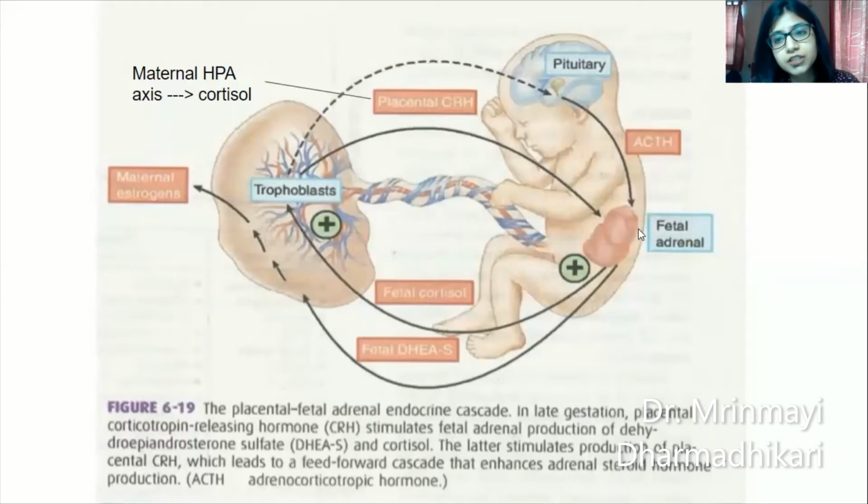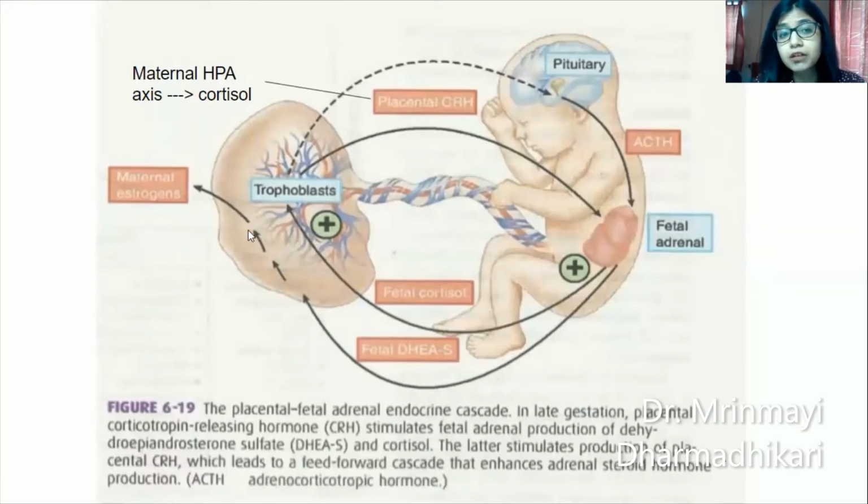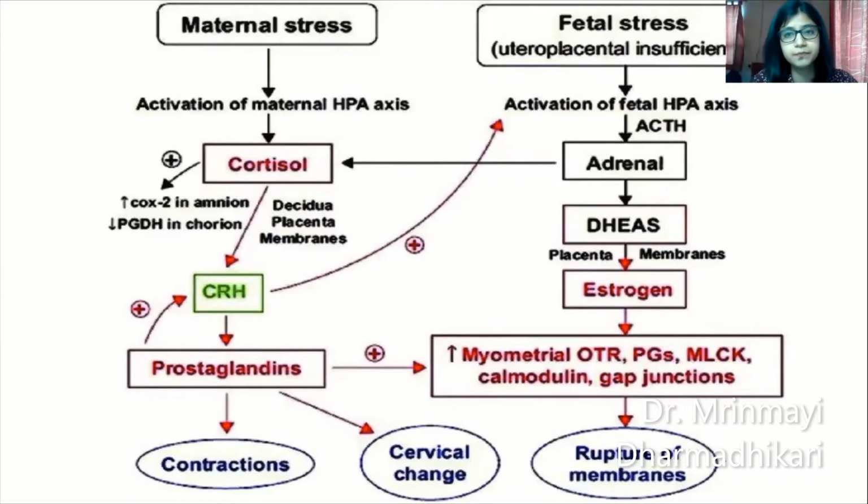Placental CRH reaches the fetal adrenal glands, causing stimulation of two hormones from the fetus: fetal cortisol and DHEAS, dehydroepiandrostenedione sulfate. Both of these pass over to the placenta. Fetal DHEAS acts as a precursor for synthesis of maternal estrogens, whereas cortisol causes stimulation of trophoblasts, further causing secretion of placental CRH. So it's a feed-forward mechanism. Okay. So how does this affect the onset of labor?